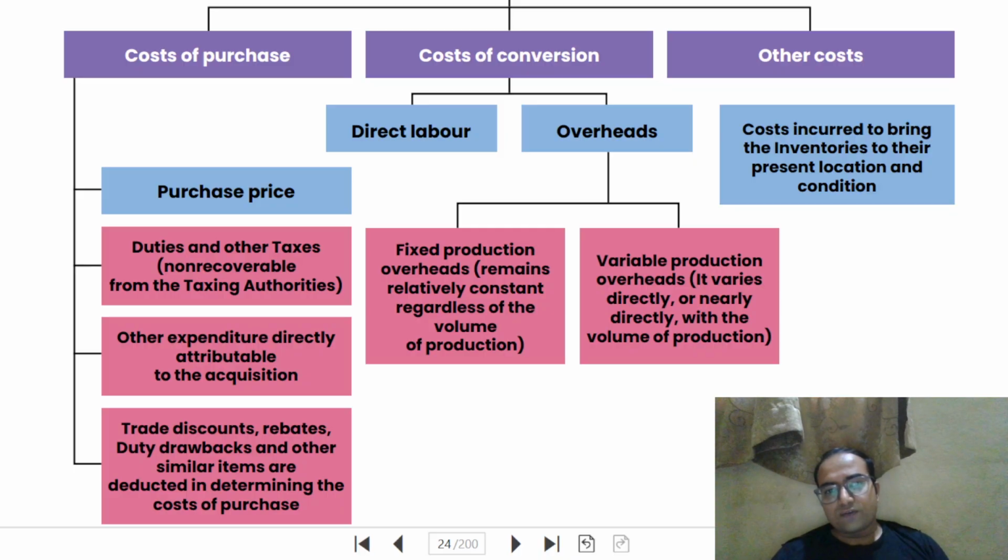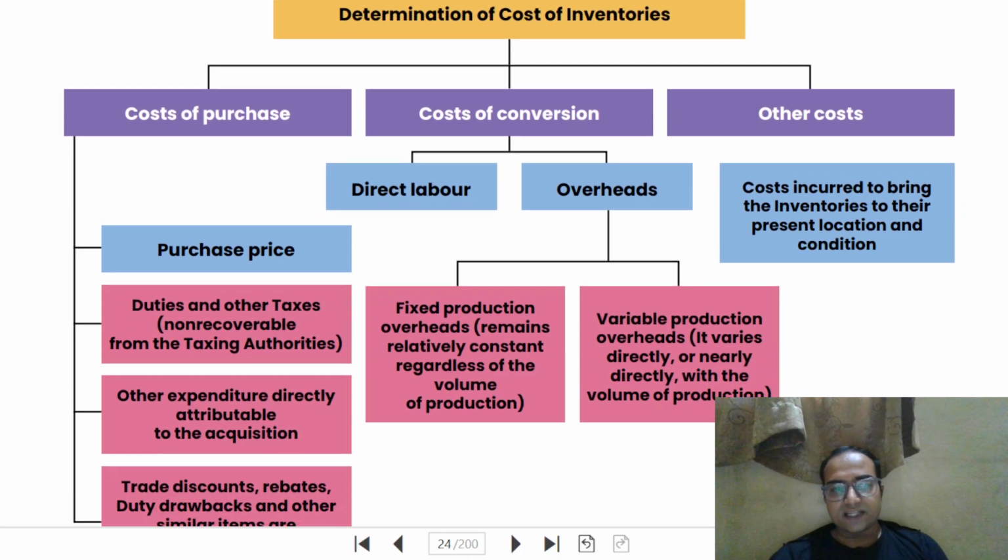We include the cost of conversion, that is direct labor, direct material. Okay, and overheads as well. So in case of overheads, fixed production overhead is there and variable production overhead is there. So treatment of fixed production overhead is different and treatment of variable production overhead is different. Okay, we will see that later on. And basically cost incurred to bring the inventories to their present location and condition, that we already covered. So all these items of cost we need to add to the cost of inventory, and we will recognize those inventories at that cost.